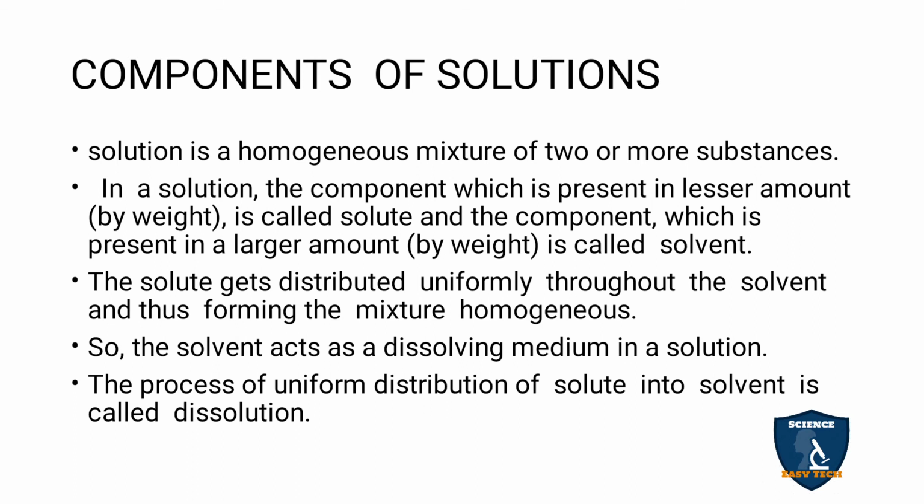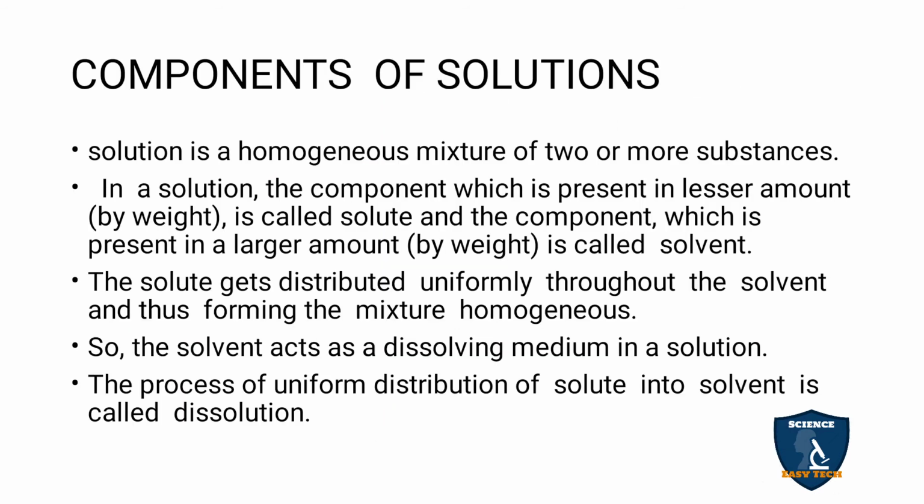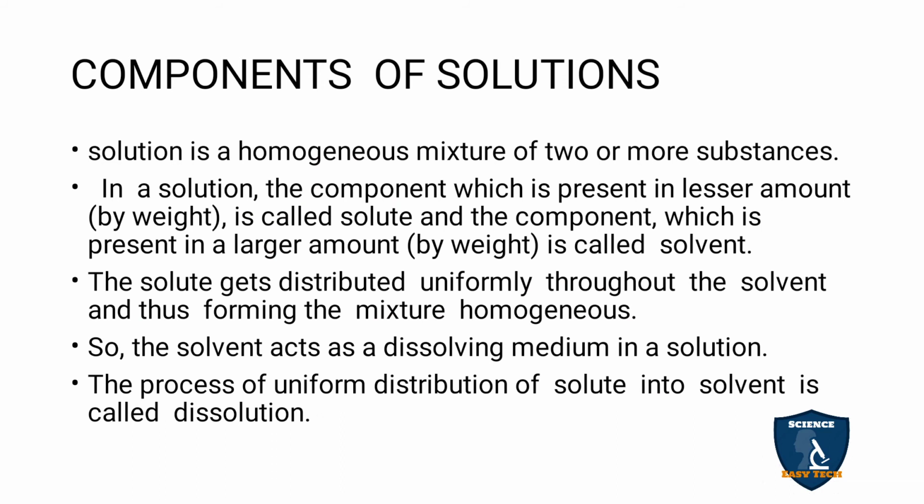So the solvent acts as a dissolving medium in a solution. Which one is acting? The solvent. Here we are taking the solvent as water, and the solute is easily dissolved in this solvent, because the solvent is acting as a dissolving medium to form the solution. The process of uniform distribution of solute in the solvent is called dissolution. So here, inside the solvent, the solute particles are uniformly distributed. Then it is called dissolution.